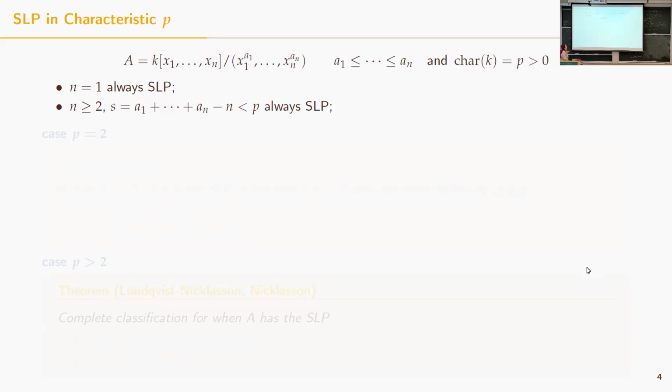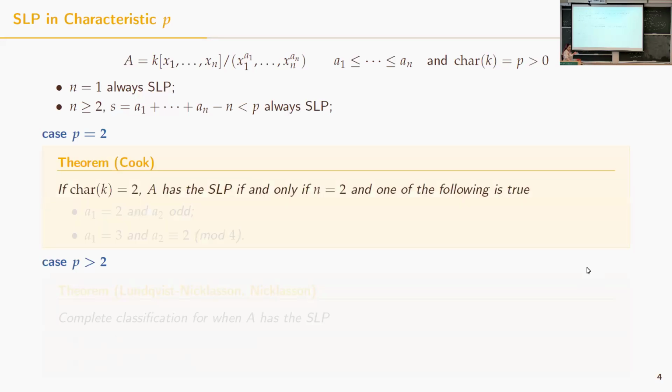To classify which other monomial complete intersections have the strong Lefschetz property, we divide the cases p equal 2 and p bigger than 2. For p equal 2, this characterization is due to Cook, who proved, first of all, that the strong Lefschetz property is possible only in 2 variables. And even in 2 variables it is possible if and only if the first of the degrees is 2 and the other one is odd, or if the first of the degrees is 3 and the other one is congruent to 2 modulo 4. So we have very few cases where we have the strong Lefschetz property.